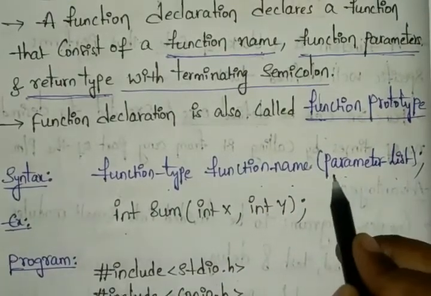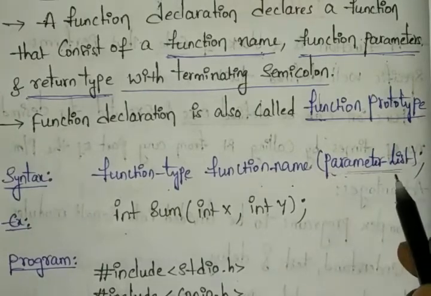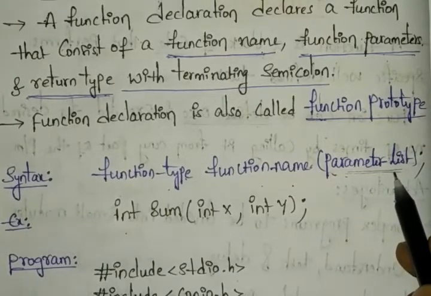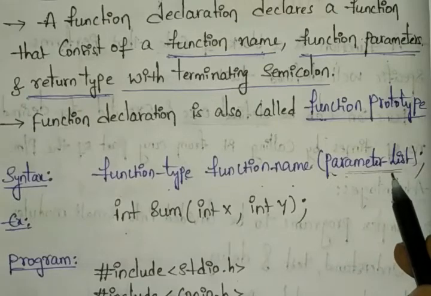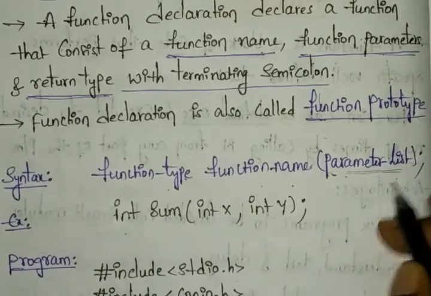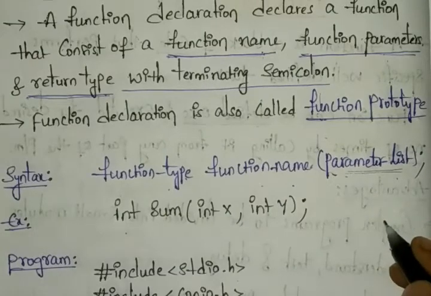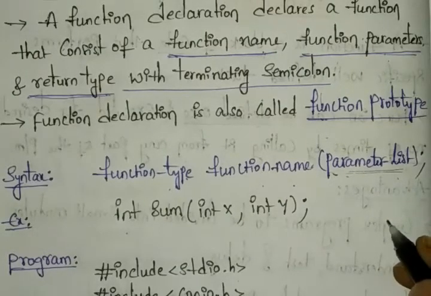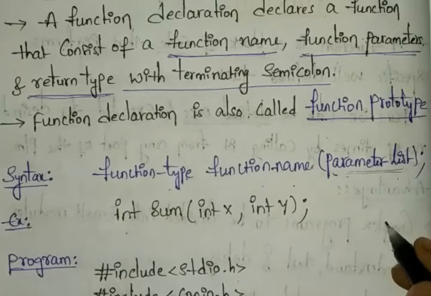You can see here we are passing the parameters. Normally in our main function, void main, in the braces we write nothing, we leave it empty. After the opening of the brace only we declare whatever statements we have.